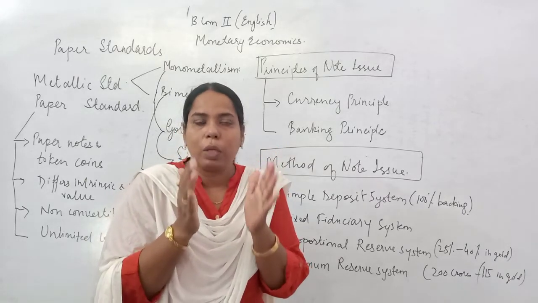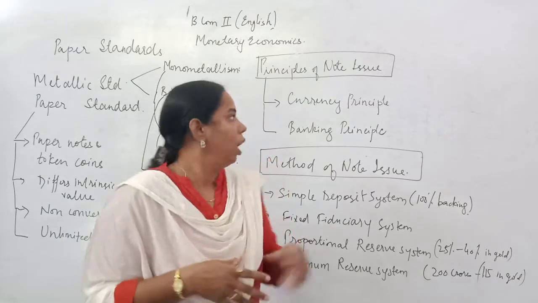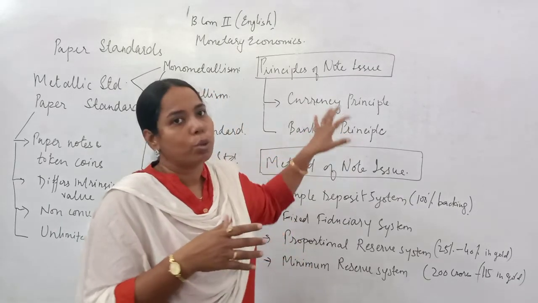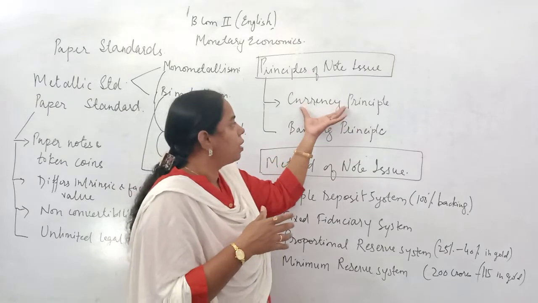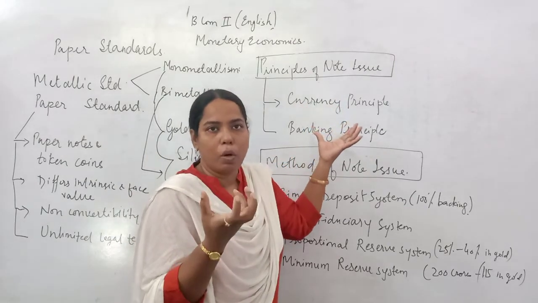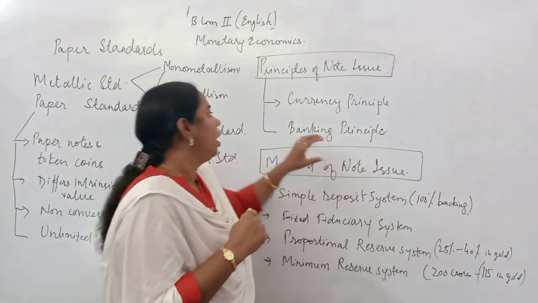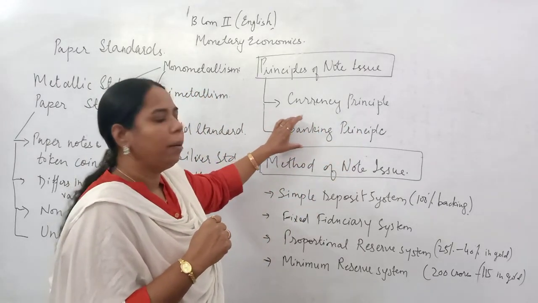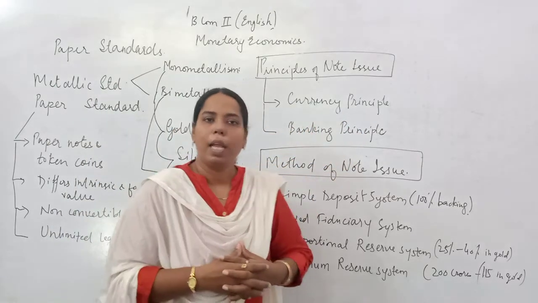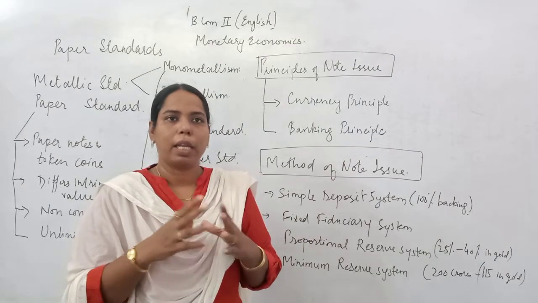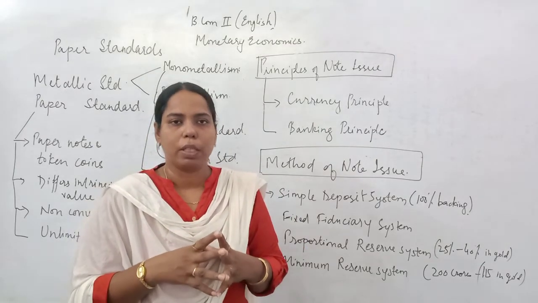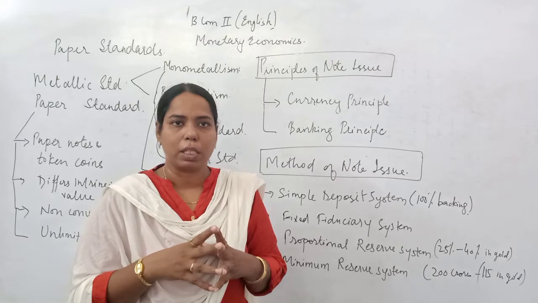Since convertibility is ensured in the currency principle, a 100% gold reserve or metallic reserve has to be kept. The banking principle ensures the non-convertibility of the currency.